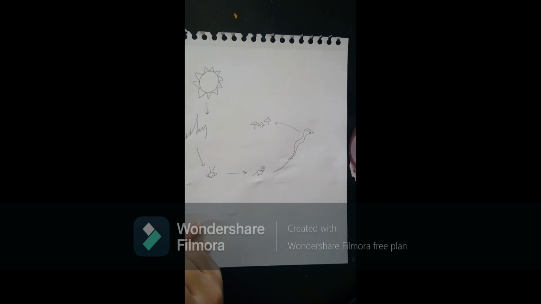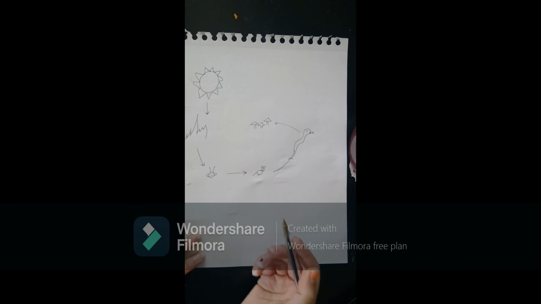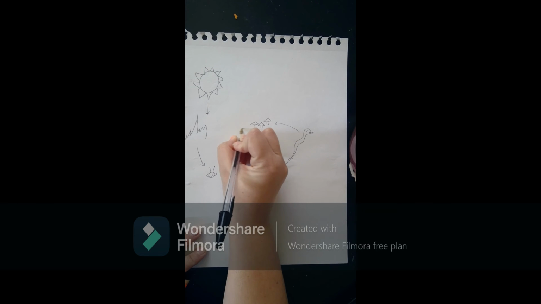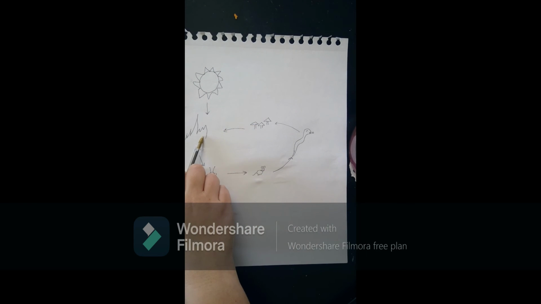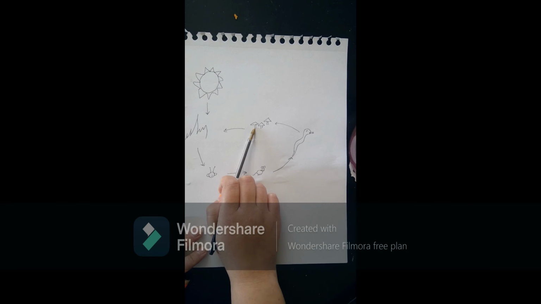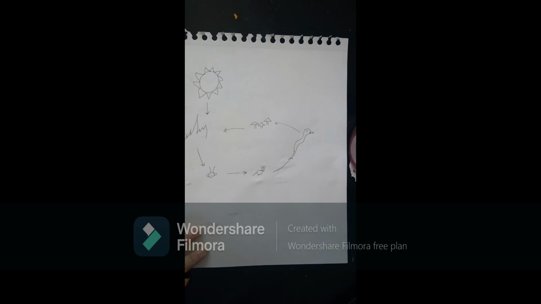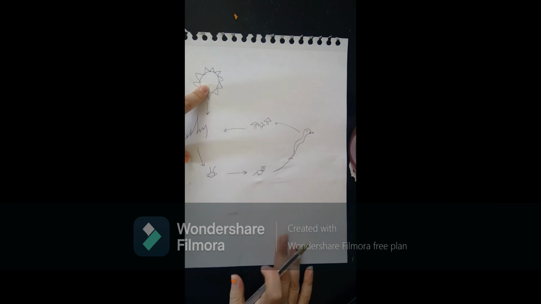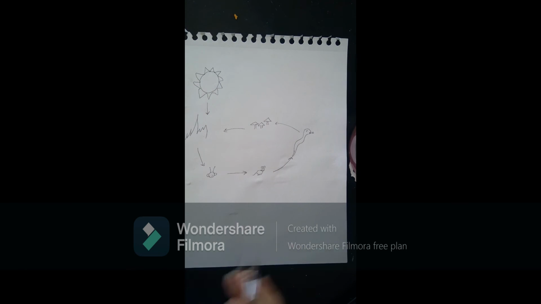So since food chains are showing us how nutrients and energy flow from one thing to another, I'm going to link it back to our grass, because after it decomposes the snake, the fungus actually brings nutrients back into the soil for our grass. And this is my simple food chain. Don't forget to start with the sun, and don't forget your producers, consumers, and decomposers. If you need some inspiration, think about the plants and animals that are around where you live.